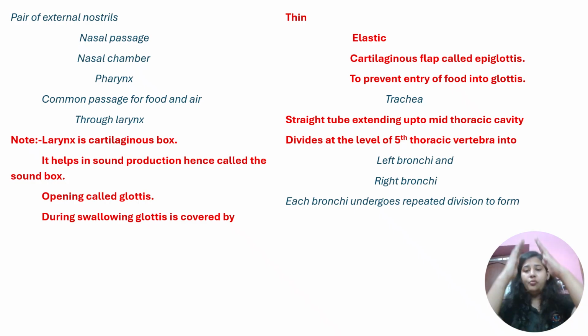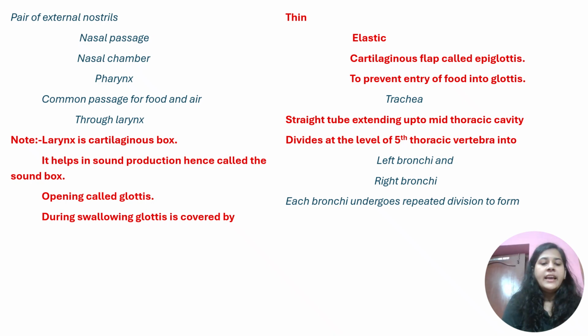Now it will divide into two parts. One is the left bronchus and the other one is the right bronchus. So two lungs we have, one in the left part and the other in the right part, so one will move to each lung. Now trachea divides to form bronchi, right? Then again, like we have read in roots, that there is a single root which gets divided into several orders and then spreads in the soil in order to absorb the maximum amount of water. Here also, in order to enhance the surface area for respiration, for the exchange of gases, the left and right bronchi get divided into a number of divisions.